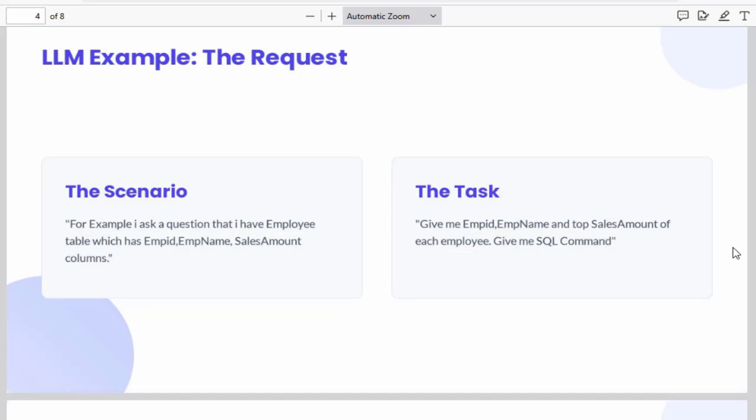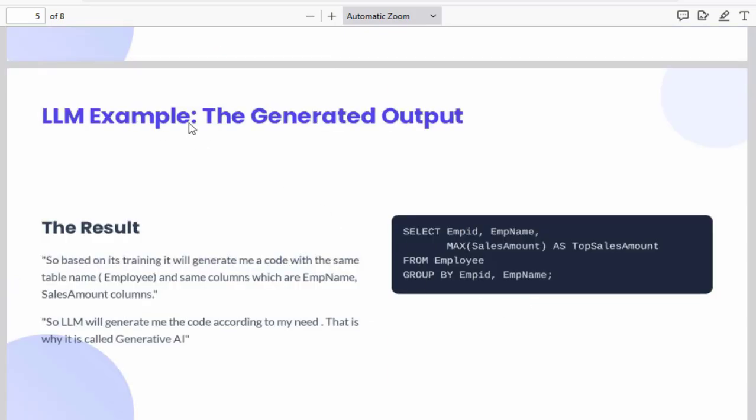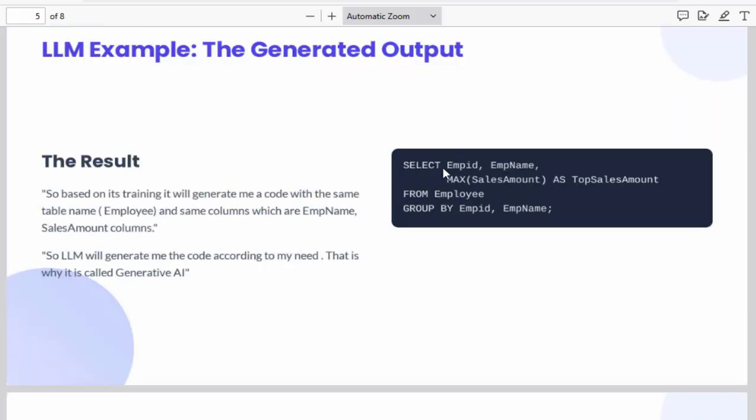So it will give me the exact output which I want. It will generate the same column names, like employee ID, employee name, sales amount, the table name, and the group by command it has used. Based on my requirement, it has given me the same table name and same column names which I desired. So this is generative AI, which generates new output based on my requirements. This kind of thing you might have generated using ChatGPT.